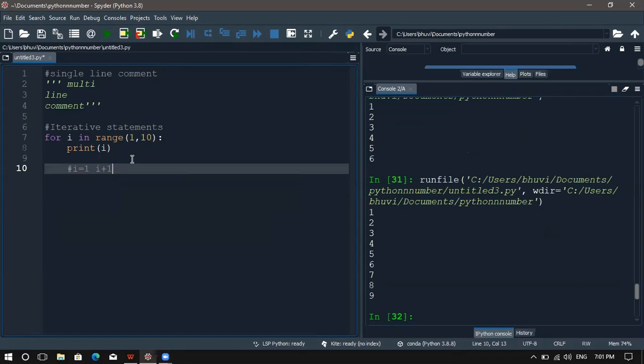Okay, tell me, I want to print the odd numbers here. What can I do here? I want to print odd numbers like 1, 3, 5, 7, 9. Any ideas?